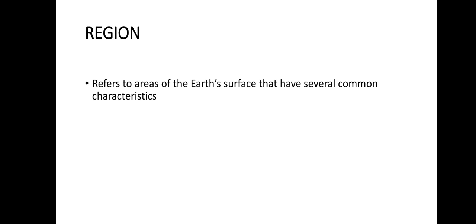Like if we talk about Pakistan, it has land, natural resources, population. But if you want to talk about place, it would be about just one building. And if we want to talk about region, it would be about a country, the world, or a continent. So that's how region and place can be differentiated.